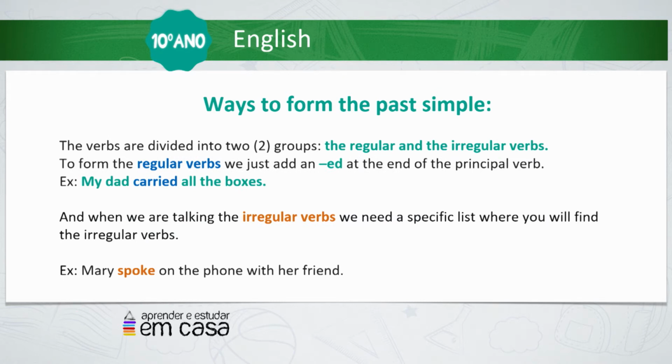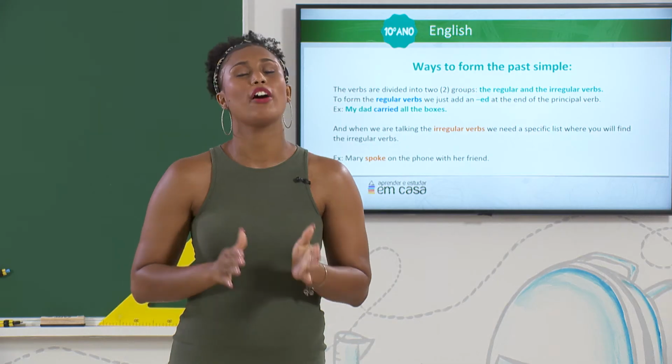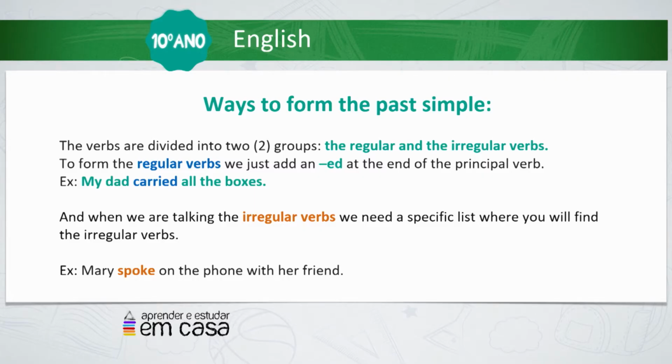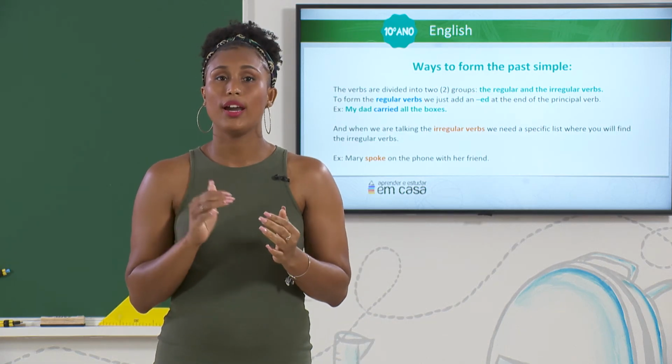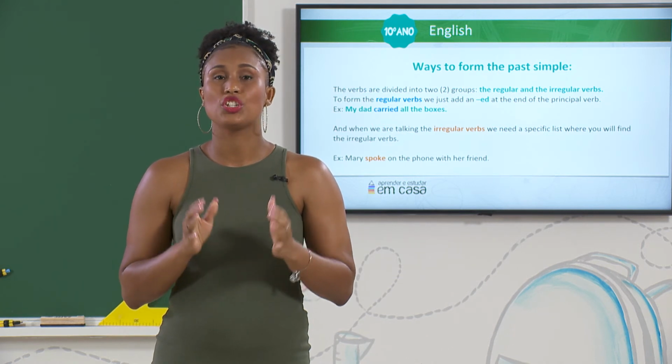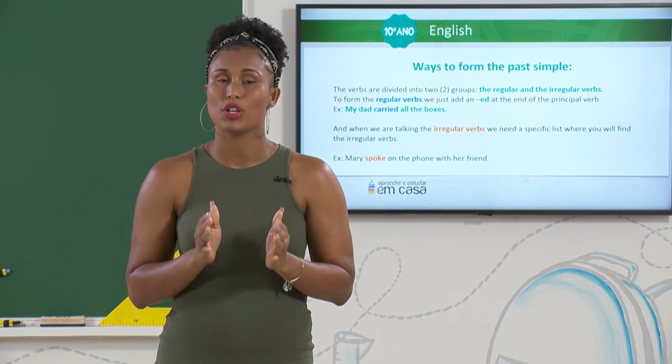Students, before we start, you should know that the verbs are divided into two groups. We have the regular verbs and we have the irregular verbs. Well, in order to form the regular verb, we just add an ed at the end of the main verb. For example, my dad carried all the boxes. Could you notice that with the verb carry, we cut the y and we add ied? So the ed, we use it just for the regular verbs, okay?